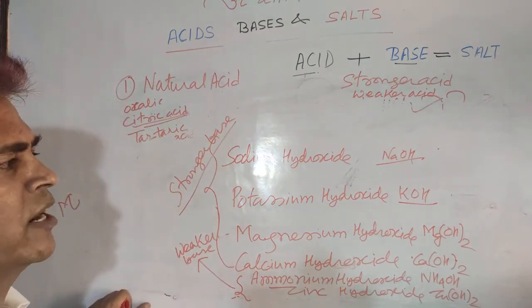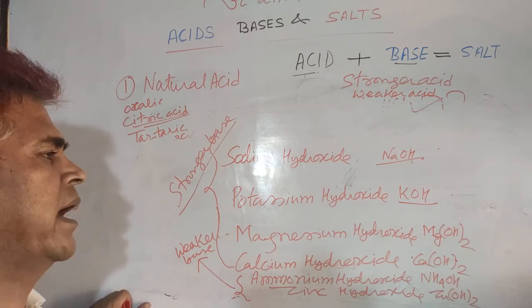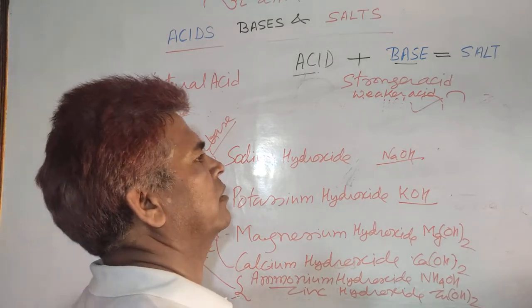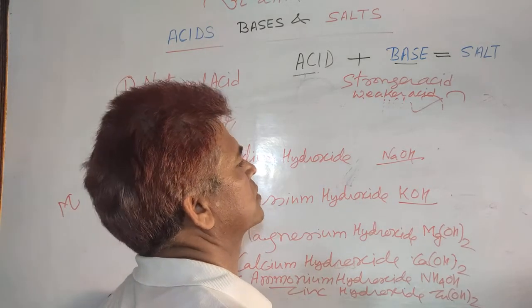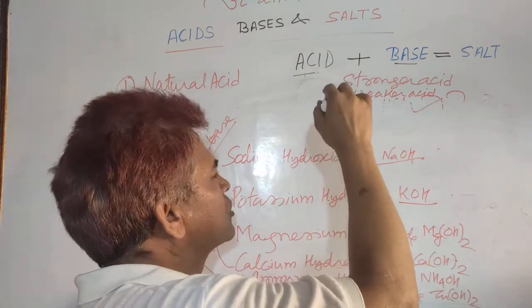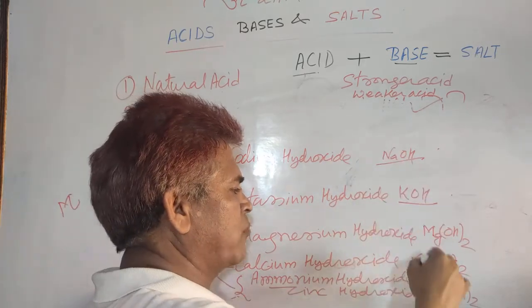You must recall that also; even in your book a table is given. Just try to recall that, it will be better for objective questions. So just learn some examples of stronger acids, weaker acids, and similarly stronger bases and weaker bases.